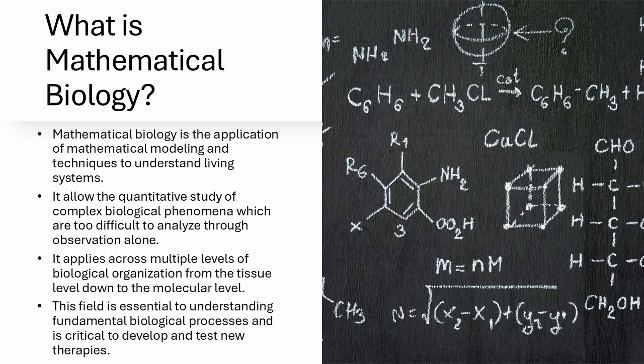Ever wonder how math can help us understand life itself? It's fascinating, really, how math can be used to model and predict what happens in living things. Like finding hidden patterns, right? Exactly. It's like deciphering the language of life. So we're talking about mathematical biology. Yeah, using math to make sense of biology.